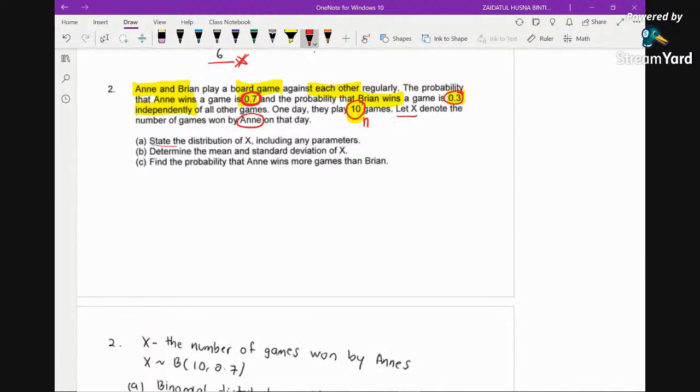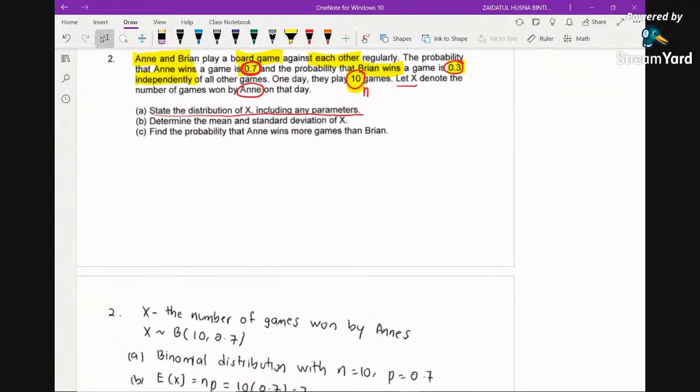Now state the distribution of X including any parameters. So if you are required to state, we just declare this as the number of games. Because X is denoted by the number of games won by Anne, X can be binomially distributed with n equals 10, which is the number of games here, and probability of success 0.7 because it belongs to Anne, when Anne wins the game.